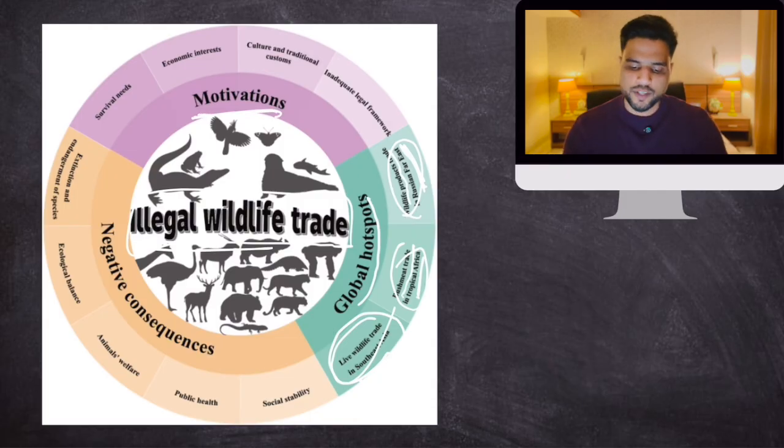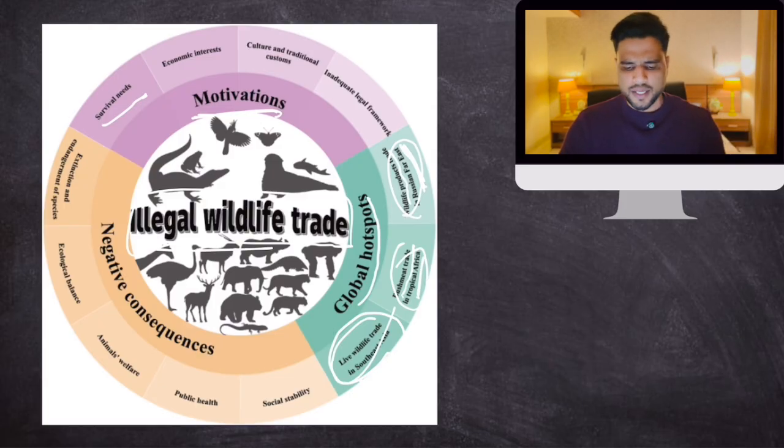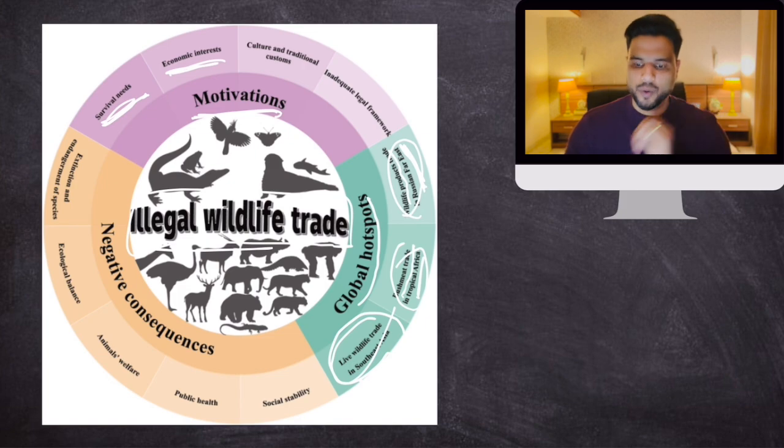So remember these motivations. First of all, survival needs. Certain tribal communities use this for their survival. They hunt down animals and sell them. So this is one, but it is a very small thing. The main thing is economic interests, because there are billions of dollars worth of demand. There are these criminal empires who are ready to supply that. Then culture and traditional customs.